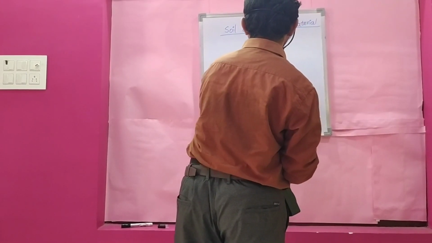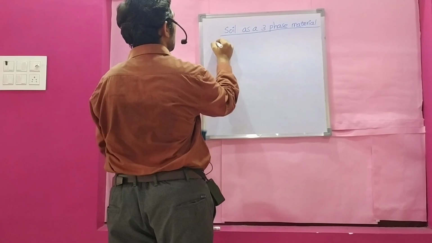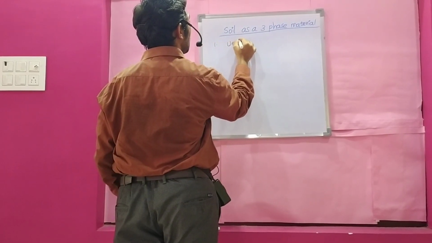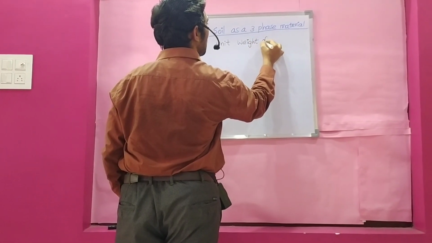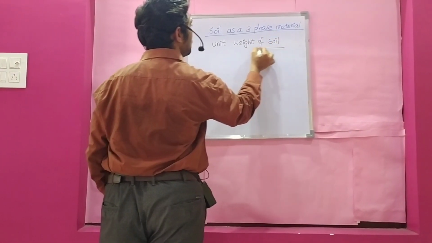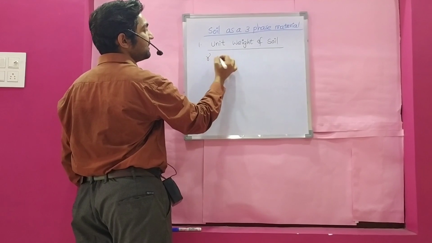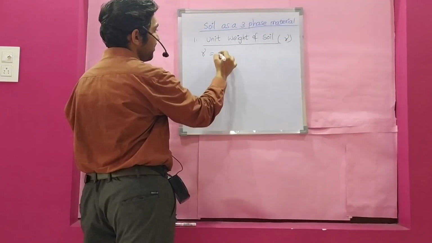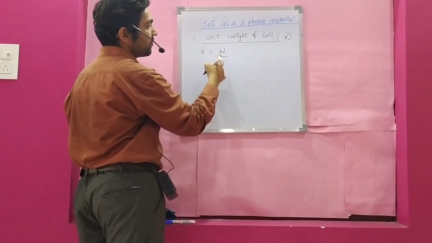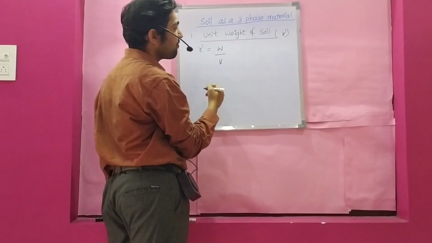Next, going to the properties. First property is unit weight of soil. What is unit weight? Unit weight is represented by a symbol called gamma. Gamma is weight by volume. Gamma is total weight by total volume.